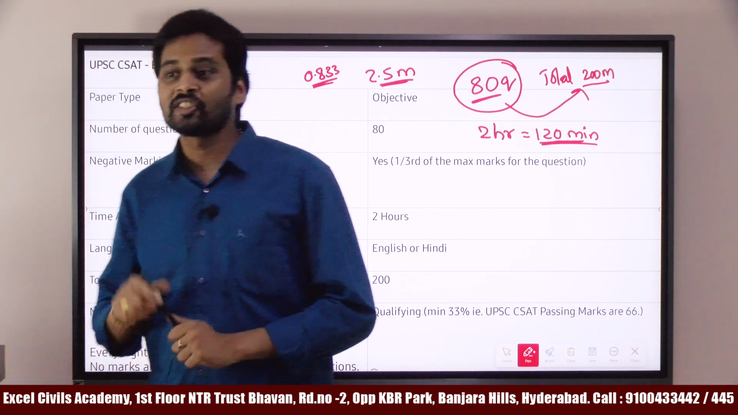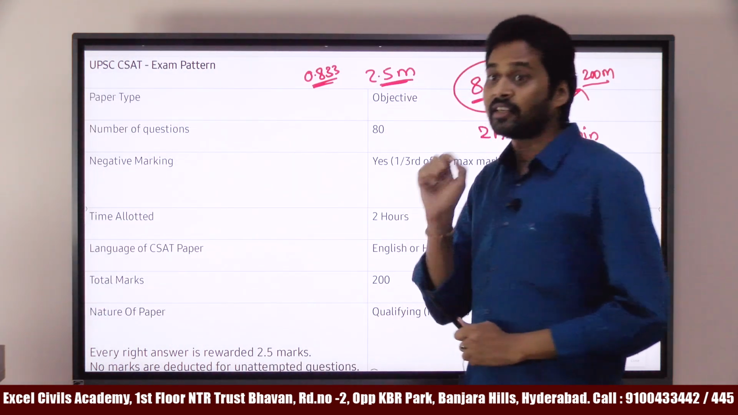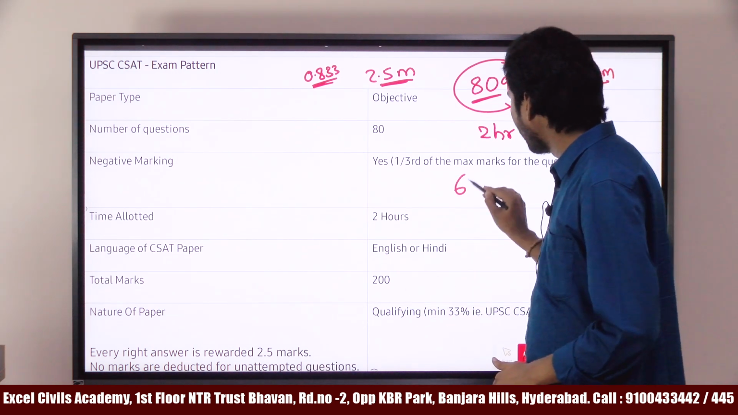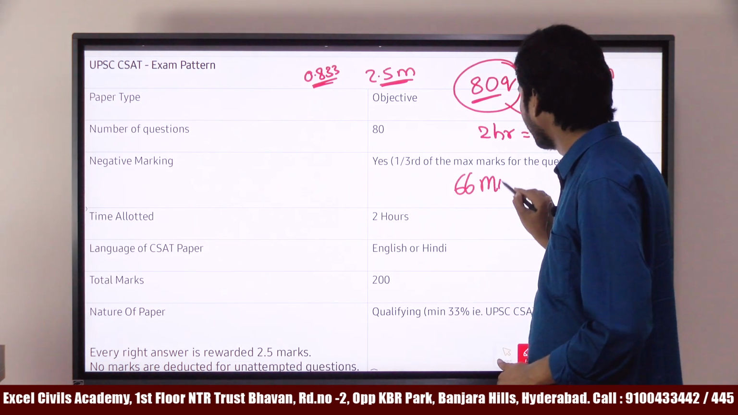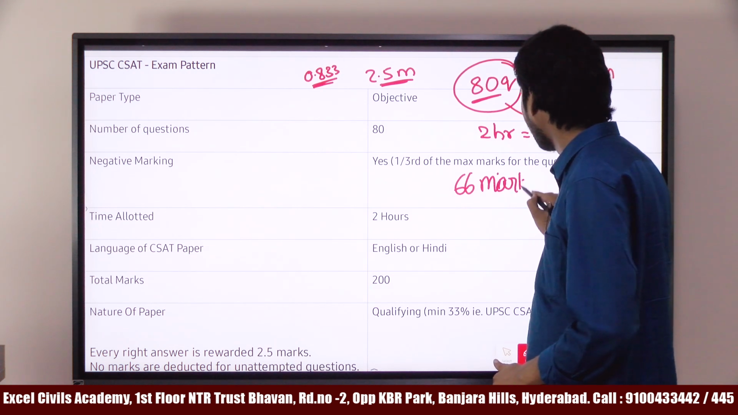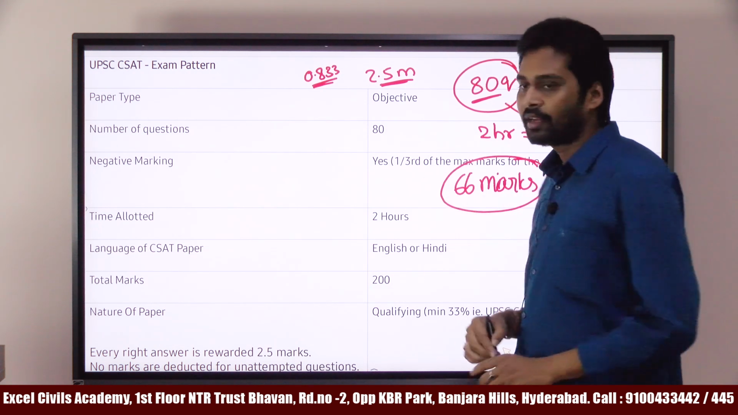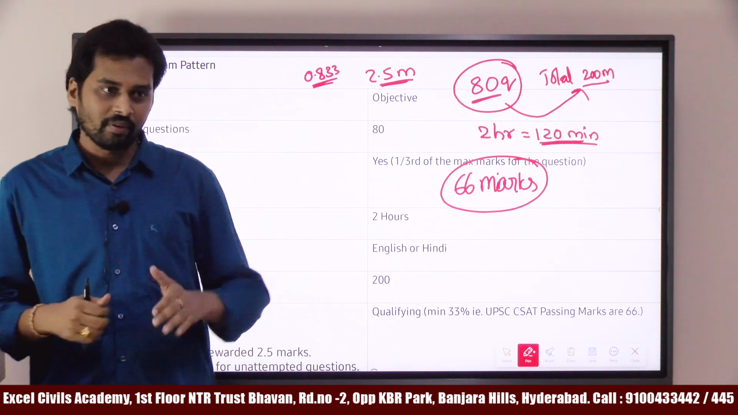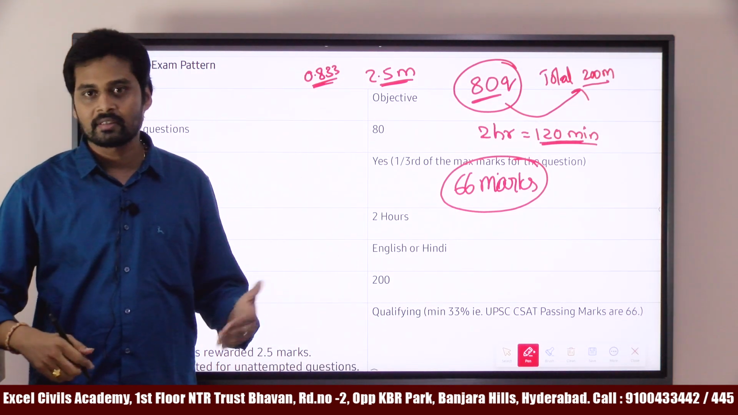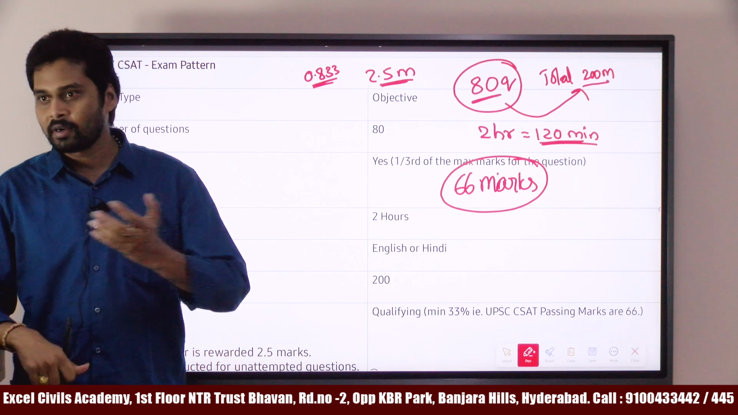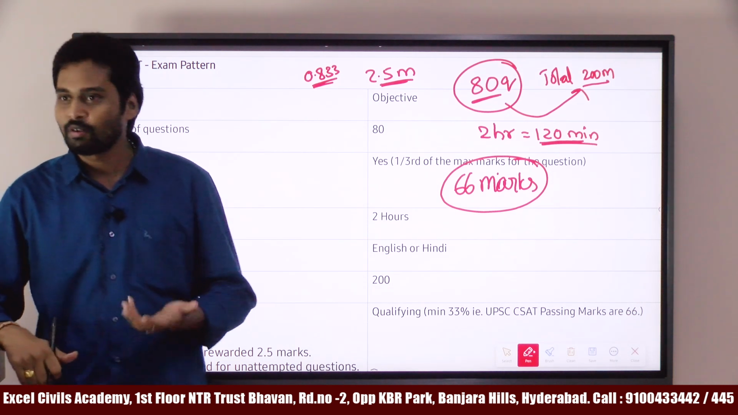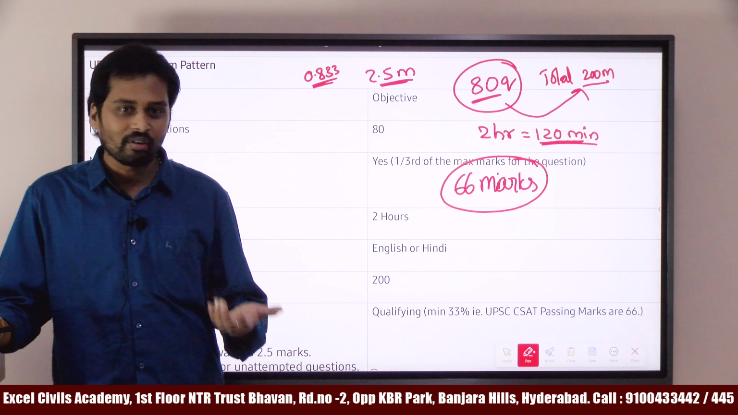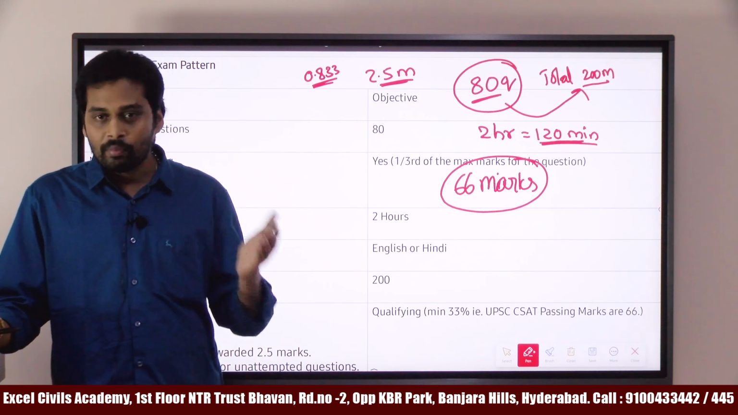Yeah, that is 66 marks. 33% is marks wise. If you talk about 66 marks, you have to score a minimum of 66 marks. If you get 66 marks, you can clear CSAT. Even if you score more than 66, like 100 marks or 200 marks, or 200 out of 200, of course it is not possible, your marks won't be considered.